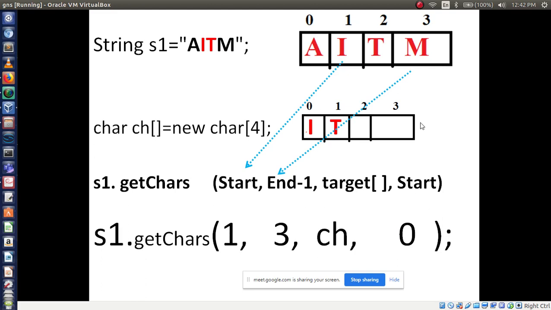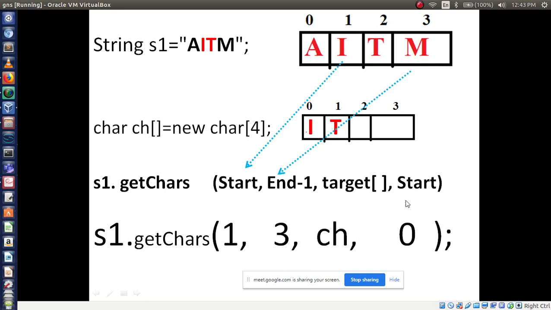S1 has the characters AITM. Here you are accessing more than 1 character, which are I and T. How are you going to print? Based on the starting index and ending index, the target array name, followed by which index number it will start at. By default, remember, start will always be 0, because every array's values are stored starting at index number 0. So it will start from 0 only, and here you have to write 0 only.